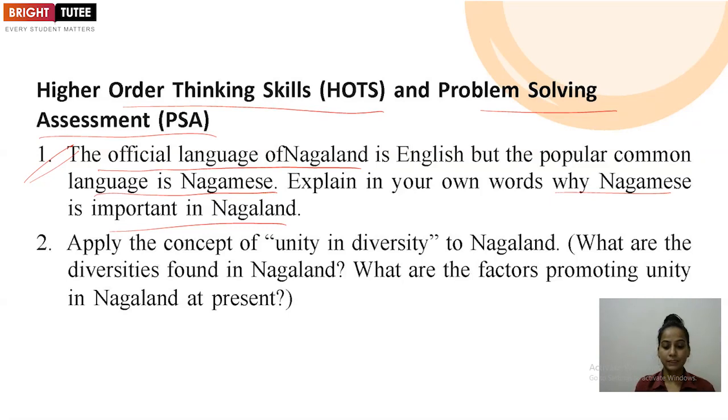So here, this is the statement they have given to us. We have to mention that although English has been adopted as the official language, because the majority of the Christians in these states have adopted English as the main language there, if we talk about the other population, the main natives of Nagaland, they are more comfortable speaking Nagamese.